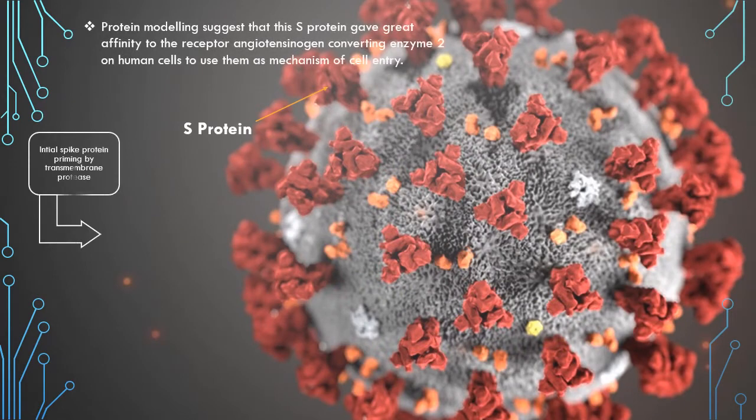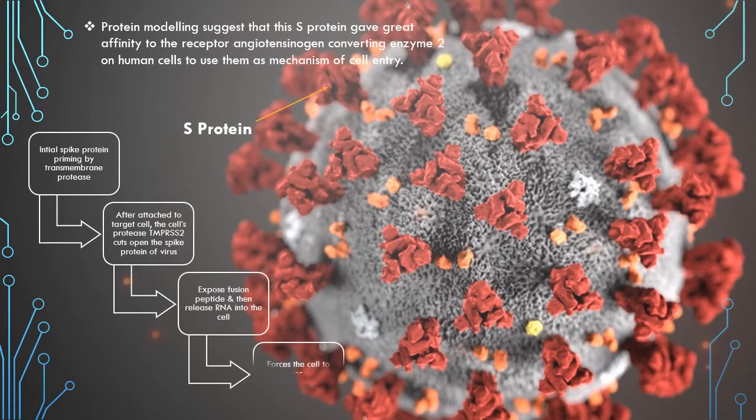Protein modeling suggests that the spike protein gives great affinity to the receptor angiotensin converting enzyme 2 on human cells, to use it as a mechanism of cell entry. Initially, spike protein priming occurs by a transmembrane protease. Then, after attaching to the target cell, the cell's protease cuts and opens the spike protein of the virus. Then it exposes the fusion peptide and releases RNA into the cell. It forces the cell to produce more copies of the virus.